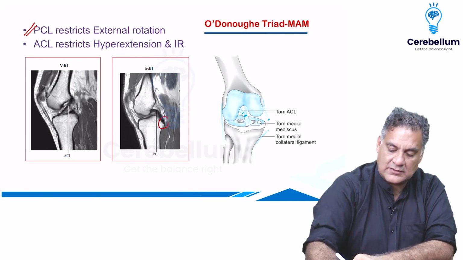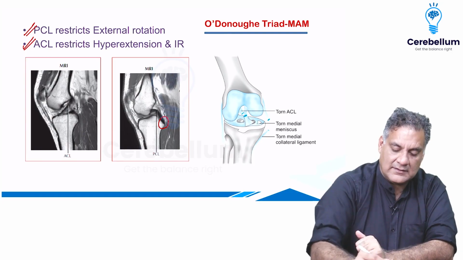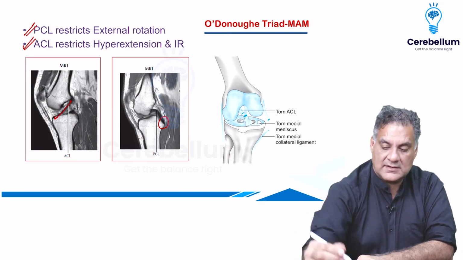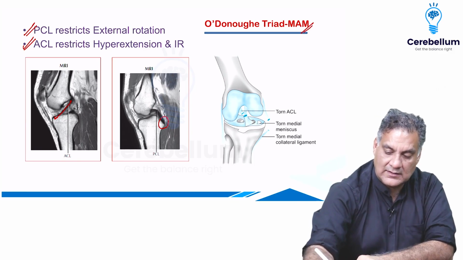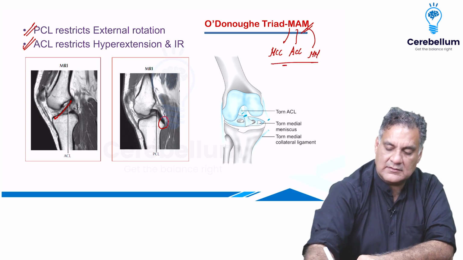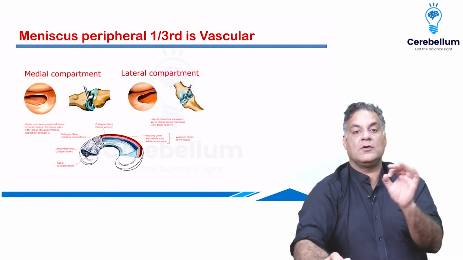The most posterior structure on the tibia. ACL, the hyperextended rotation going anteriorly from the femur to the tibia. MAM is dangerous. It's a triad around the knee joint, which includes the medial collateral ligament, the anterior cruciate ligament, and the medial meniscus. These three, when gone together, is called as the O'Donoghue's triad.